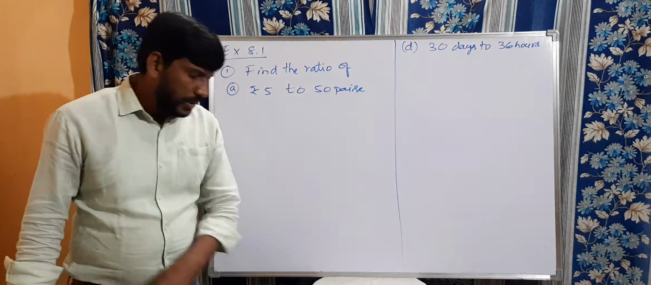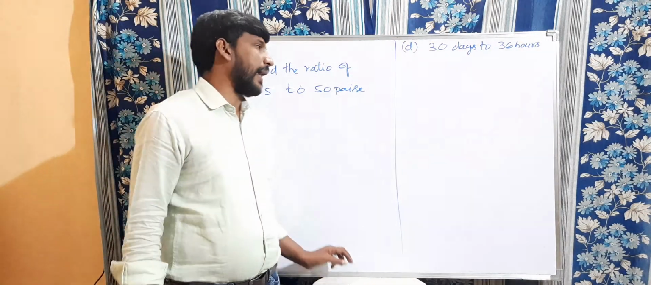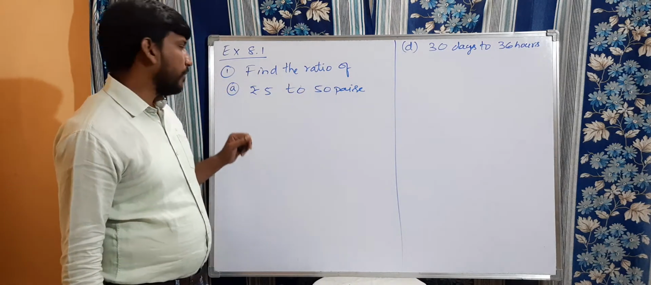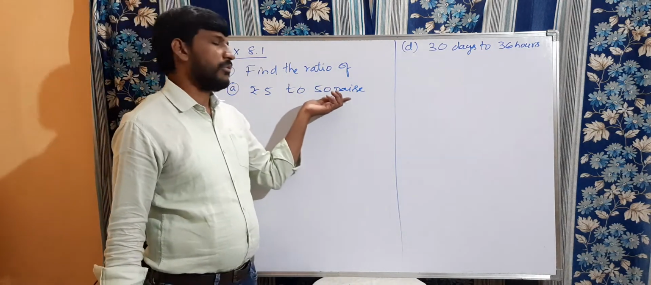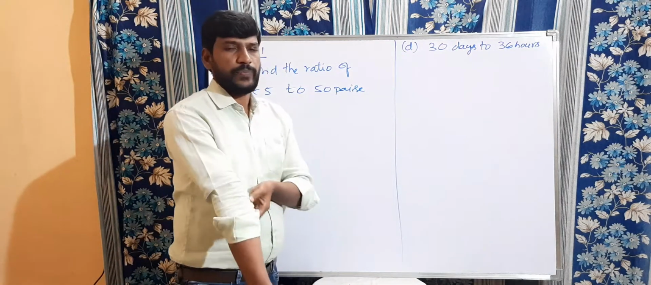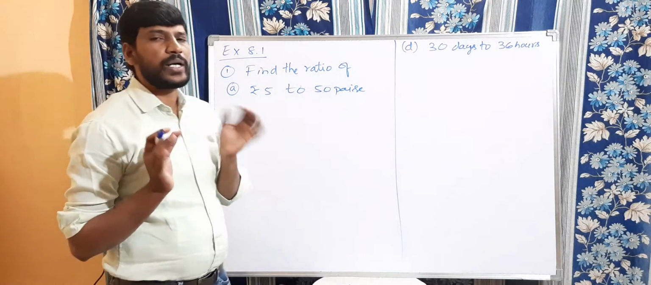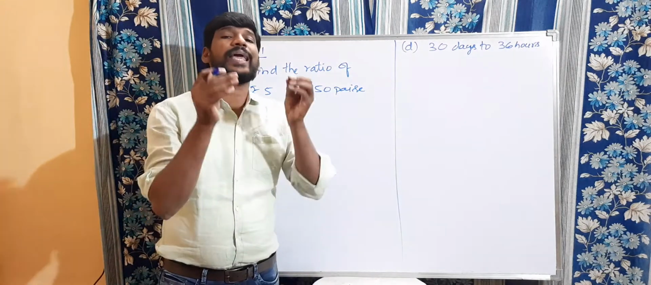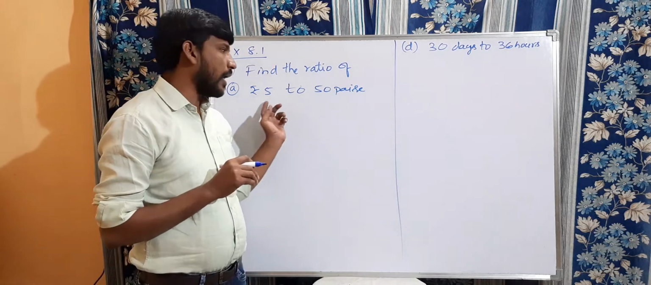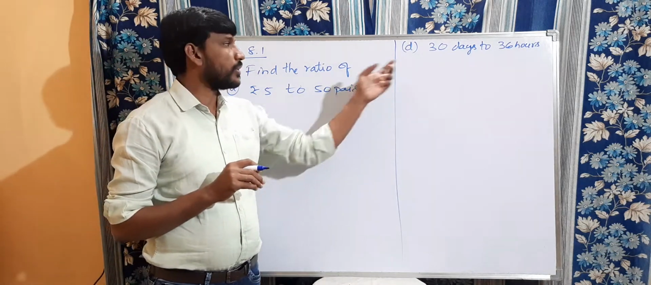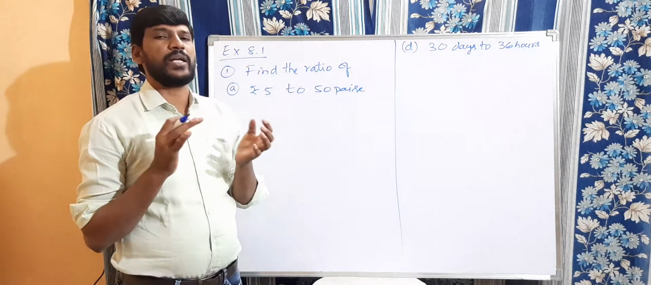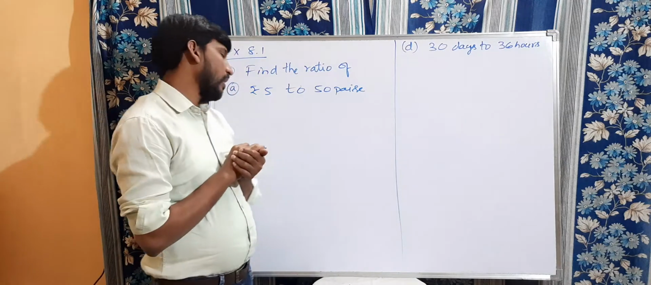Right, children, let us discuss exercise 8.1. Question number 1. Find the ratio of rupees 5 to 50 paise, and the second one is 30 days to 36 hours. If you want to compare two quantities, both must be in the same units only. Either both in rupees or both in paise, or both in days or both in hours only. Whatever is convenient, you can convert accordingly.